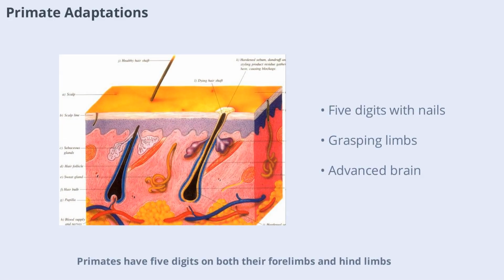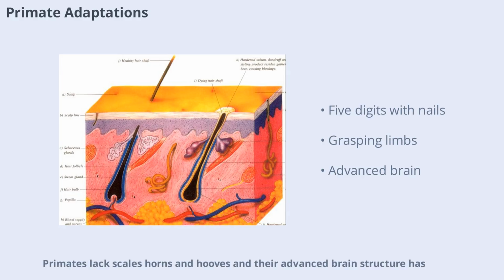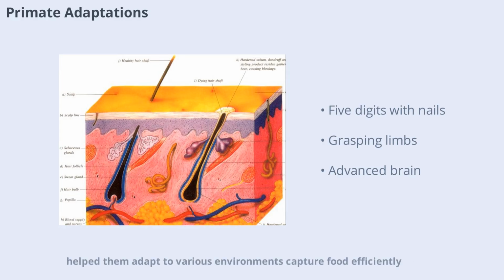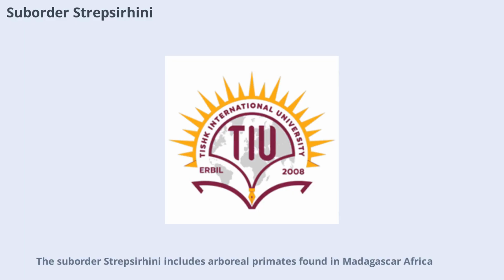Primates have 5 digits on both their forelimbs and hind limbs, usually with flat nails instead of claws. All except humans are fully covered with hair. Their forelimbs are often adapted for grasping, and some species use their hind limbs for this purpose as well. Primates lack scales, horns, and hooves, and their advanced brain structure has helped them adapt to various environments, capture food efficiently, and avoid predators. Suborder Strepsirrhini includes arboreal primates found in Madagascar, Africa, Southeast Asia, and Malaysia.